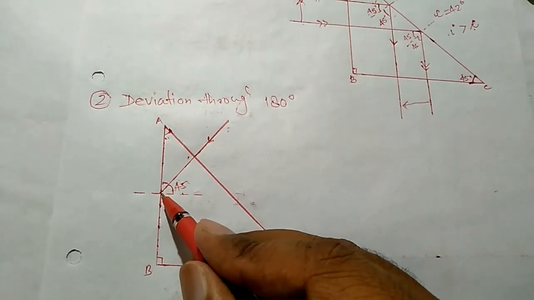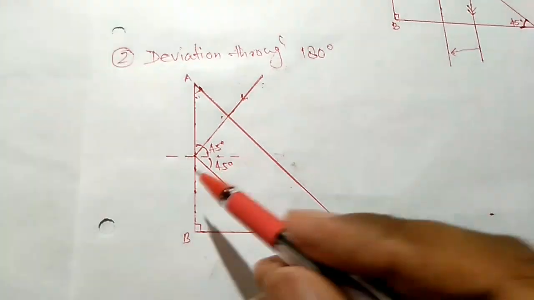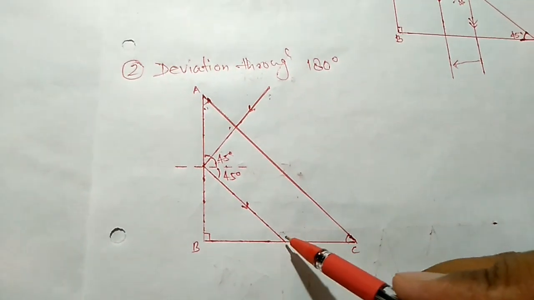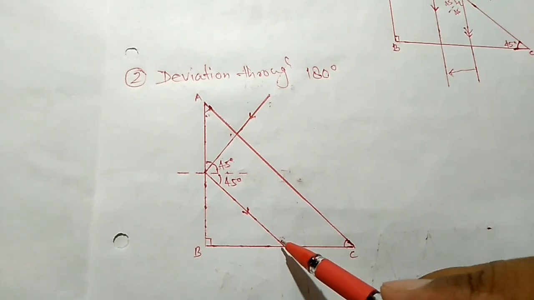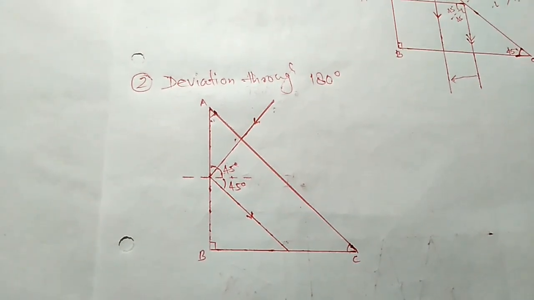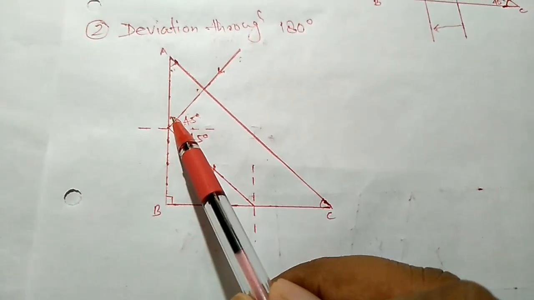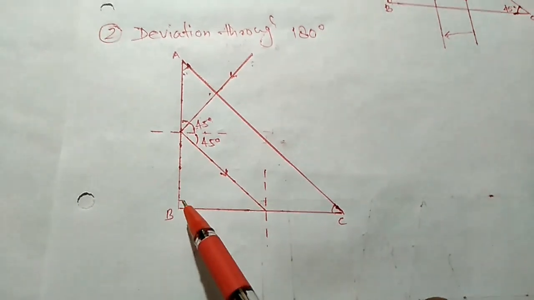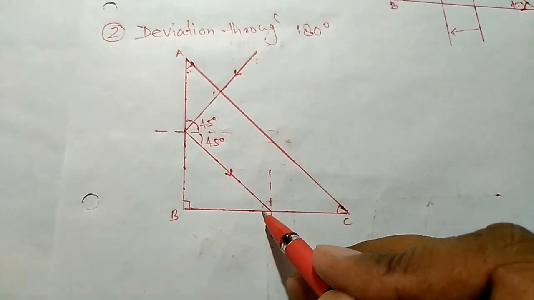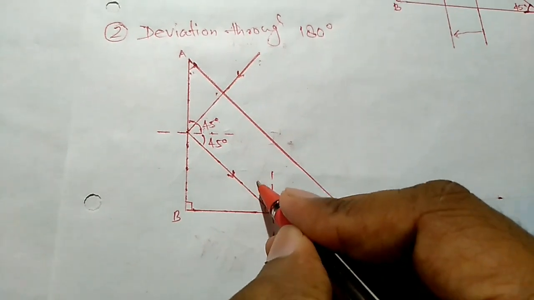So by making 45 it will bend toward this way. Let's see. Here it is. Now again it is touching the other surface. Again in which direction will it go? It will be decided by the angle of incidence. Let's draw. So this is the normal. This was 45, so the remaining is 45. This is 45, this is 90, so this one will be remaining 45, and this is the normal again, so this will be remaining 45 degree.